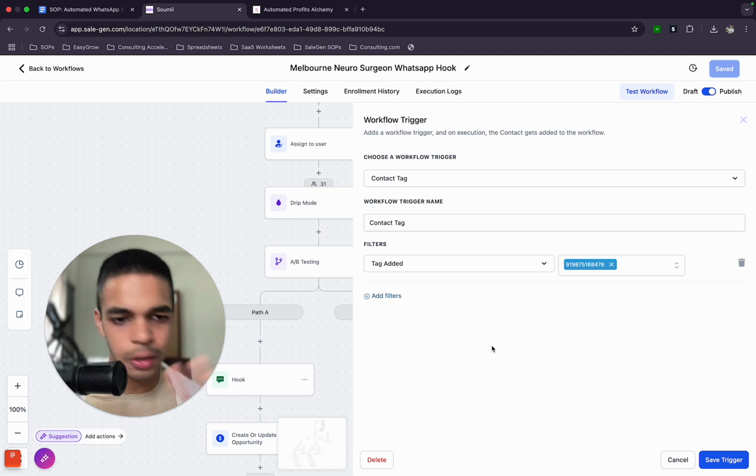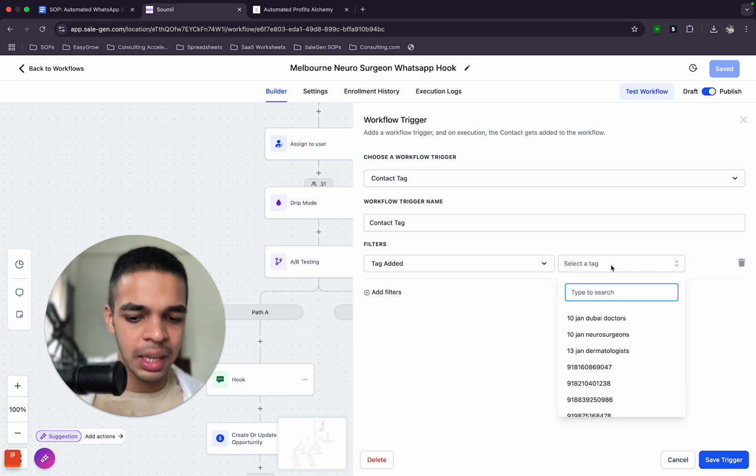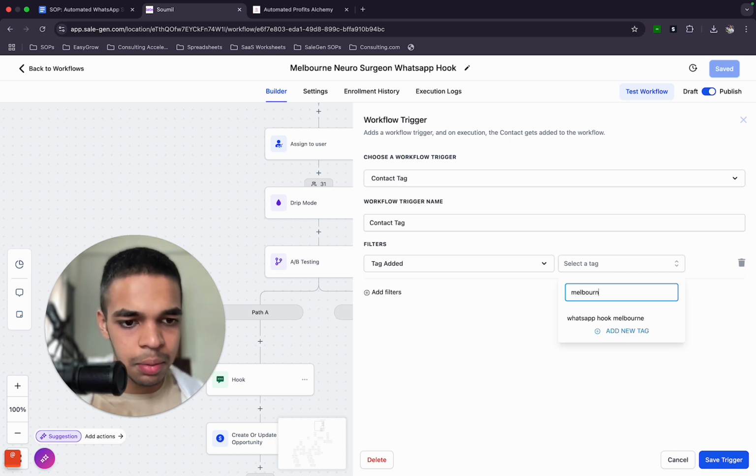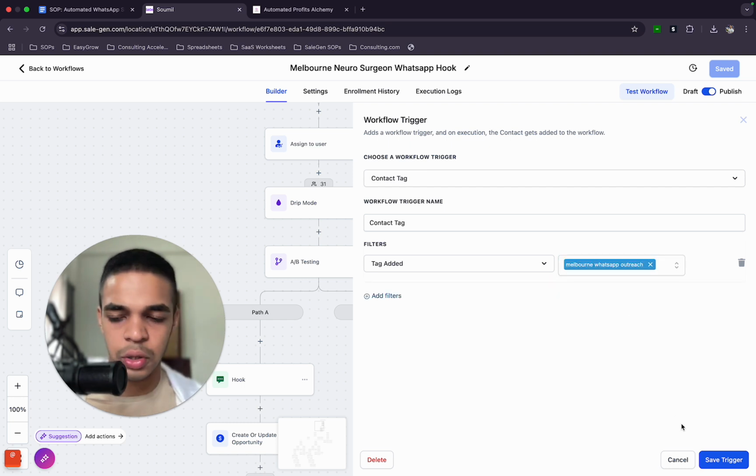So this works fine. If you have just one campaign, you don't need to do anything. But if you're targeting different people, just come over here and click on this cross button. Over here, just give it any name. For example, this is leads in Melbourne, so I'll name it Melbourne WhatsApp outreach, something like that, and just click on add new tag. That's all you had to do.